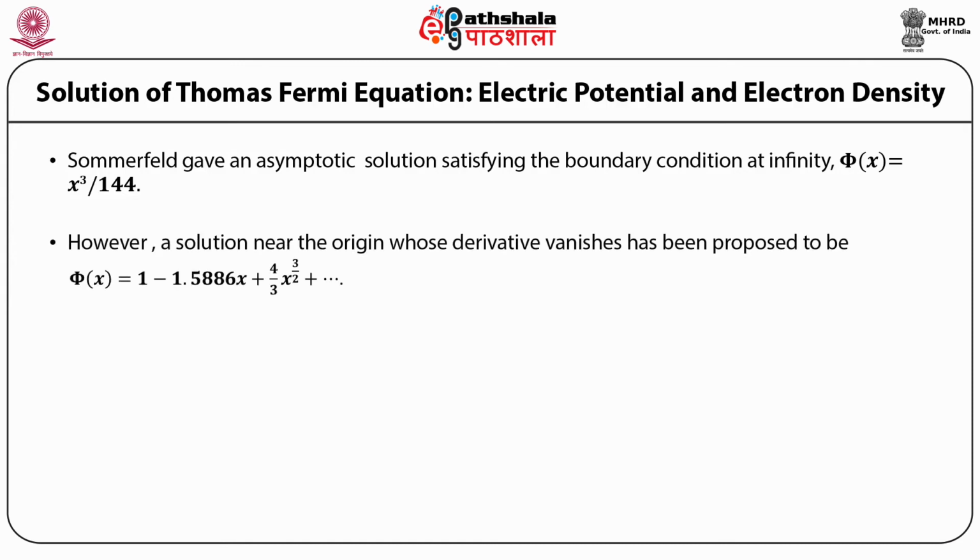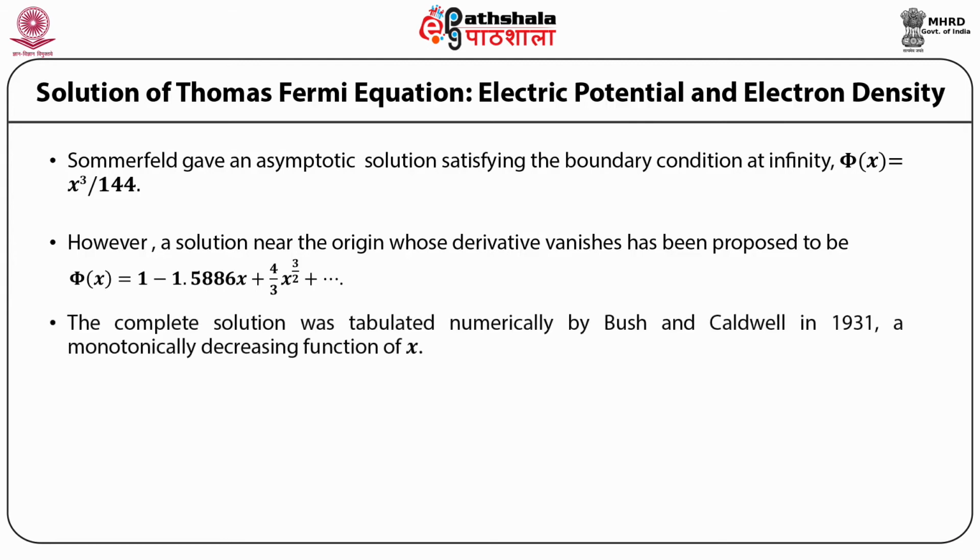However, a solution near the origin whose derivative vanishes has been proposed to be phi x is equal to 1 minus 1.5886 x plus 4 upon 3 times x raised to power 3 by 2 plus so on. The complete solution was tabulated numerically by Bush and Caldwell in 1931, a monotonically decreasing function of x.